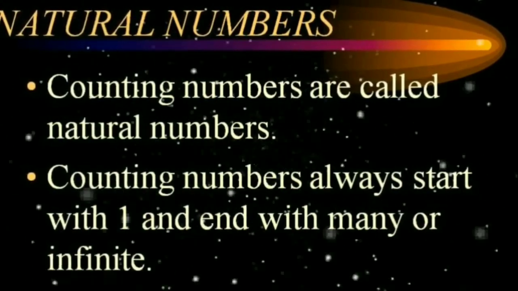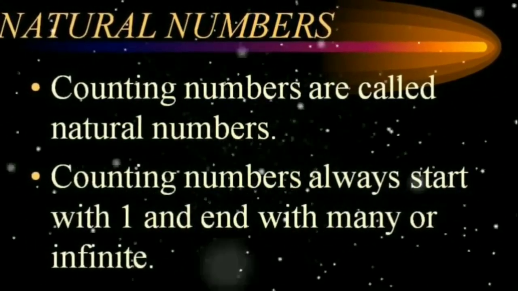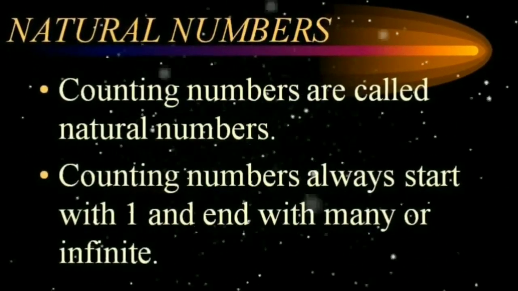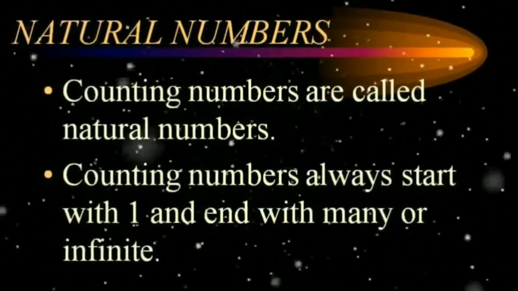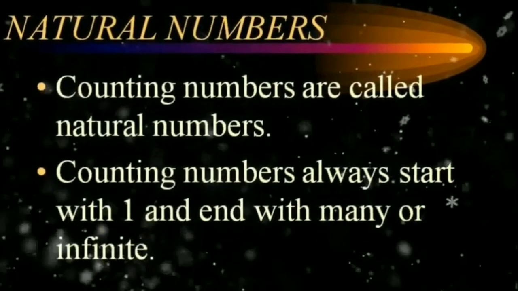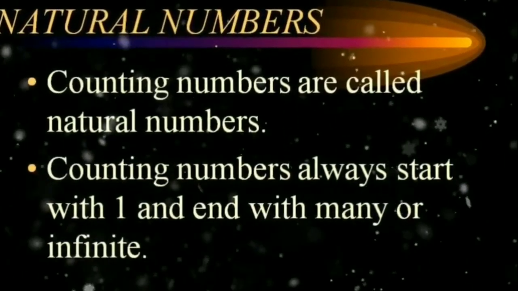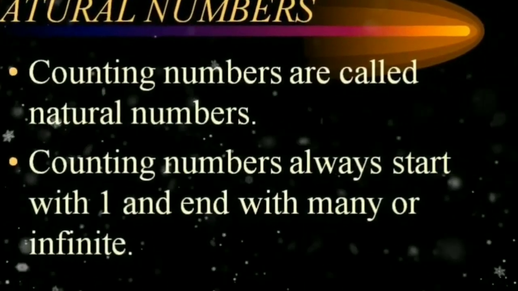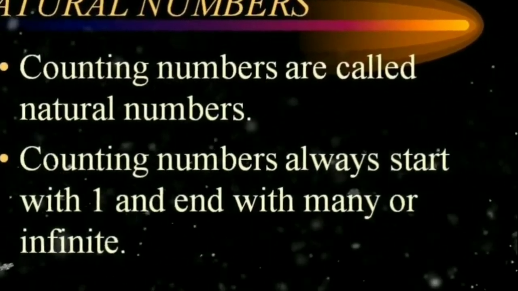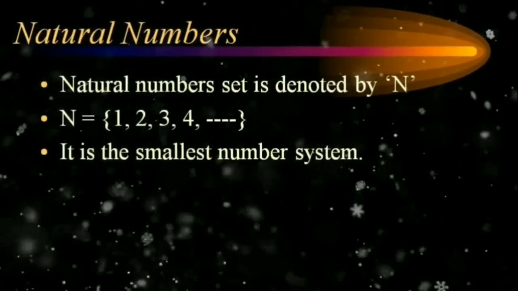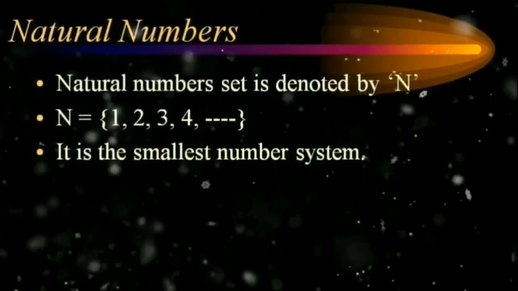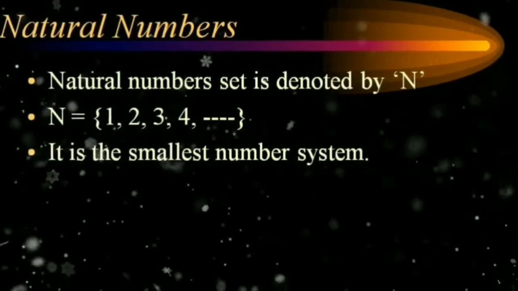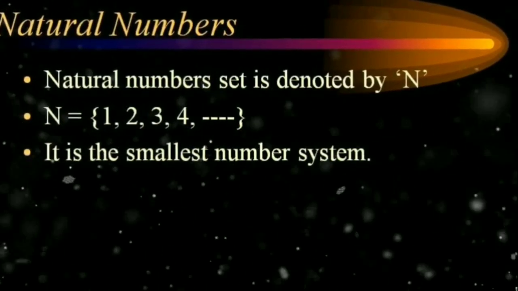Will any of the students say? Yes, you are right. We can't say which is the largest natural number, because uncountably many numbers are there. That's why infinity is the largest one. Understood? This is the natural number set. The natural number set is denoted by the English capital letter N. The set N is equal to 1, 2, 3, 4, and so on.